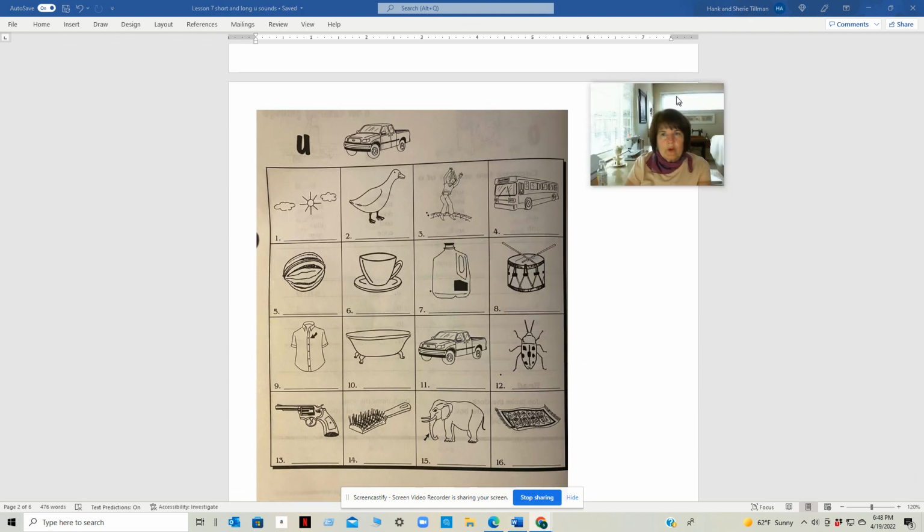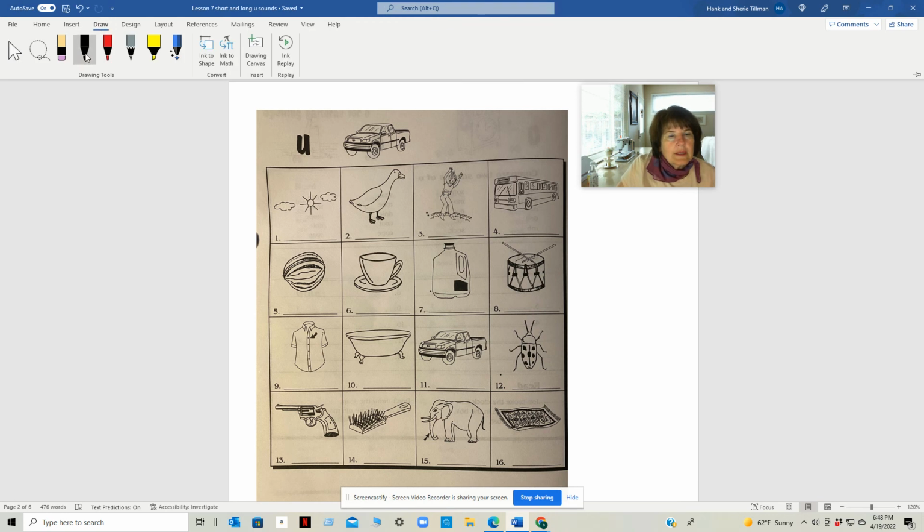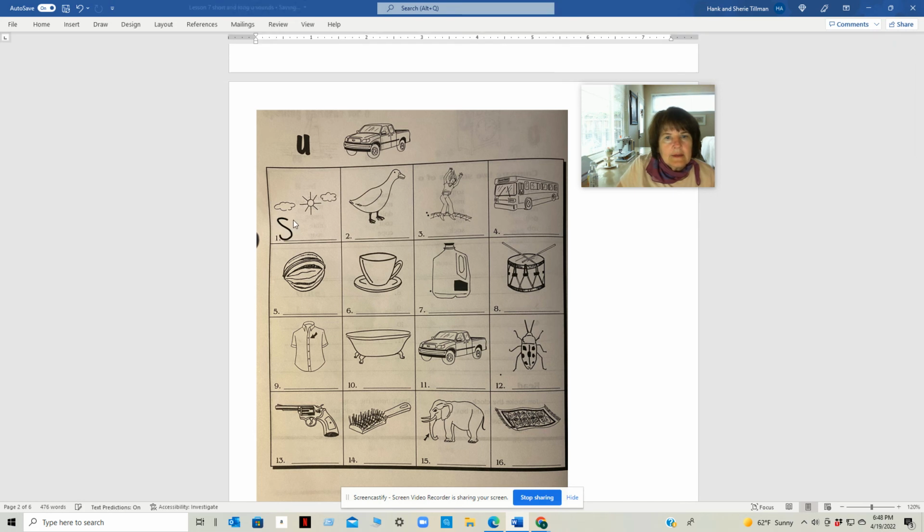Let's look at some words that have the short U sound. The first word is sun, S-U-N, sun. This is a duck, D-U-C-K, duck.